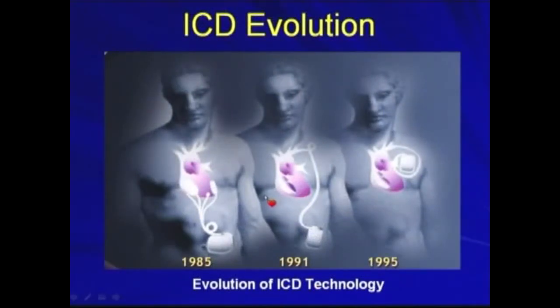Let's first look at the ICD. In 1985, implantation of an ICD was very cumbersome. The device was big. You had to put it in the abdomen with an epicardial patch. In 1991, it was better, but still you needed to put the device in the abdomen. And with subsequent advances, in 1995, the pectoral ICD became available.